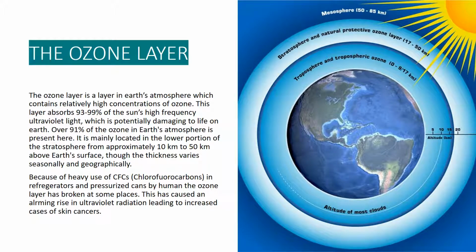The ozone layer is a layer in Earth's atmosphere which contains relatively high concentrations of ozone. This layer absorbs 93 to 99% of the sun's high-frequency ultraviolet light, which is potentially damaging to life on Earth. Over 91% of the ozone in Earth's atmosphere is present here. It is mainly located in the lower portion of the stratosphere from approximately 10 kilometers to 50 kilometers above Earth's surface, though the thickness varies seasonally and geographically. Because of heavy use of CFCs, chlorofluorocarbons, in refrigerators and pressurized cans by humans, the ozone layer has broken at some places. This has caused an alarming rise in ultraviolet radiation, leading to increased cases of skin cancers.